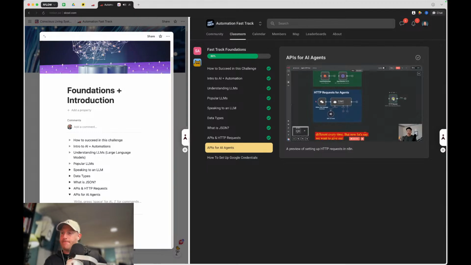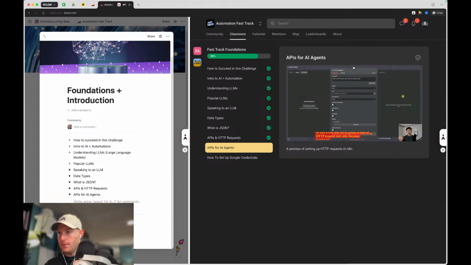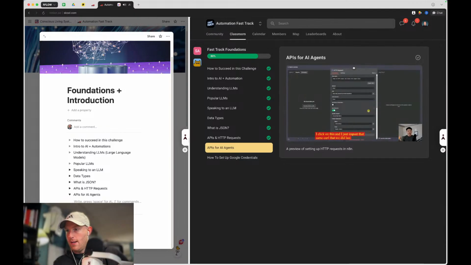But now let's say we want to give our agent access to this tool, and the agent will decide what am I going to search the web for based on what the human asks me. So it's pretty much the exact same process. We'll click on add a tool and we're going to add an HTTP request tool only because Perplexity doesn't have a native integration. And then once again, you can see we have an import curl button. So if I click on this and I just import that same curl that we did last time, once again, it fills out this whole thing for us.